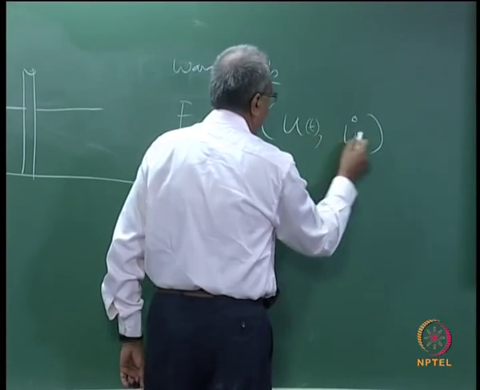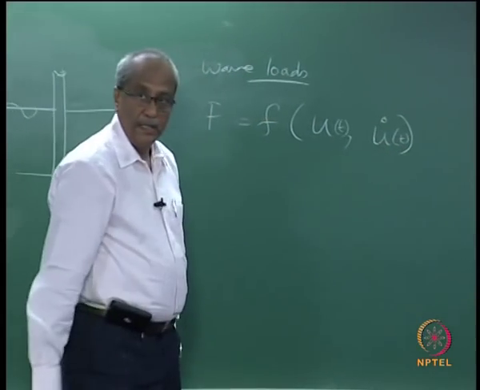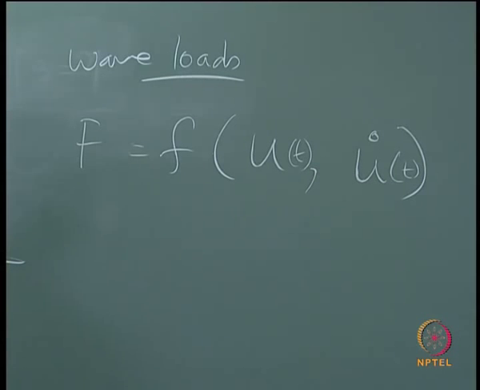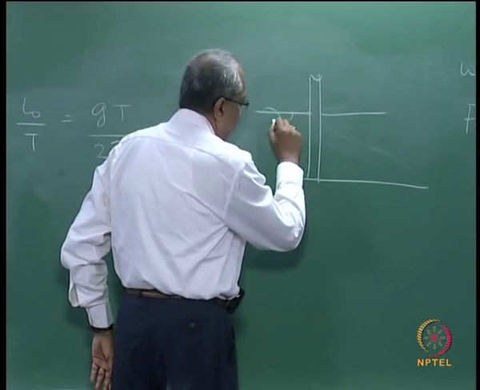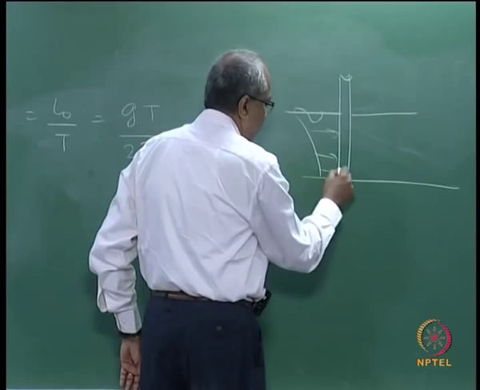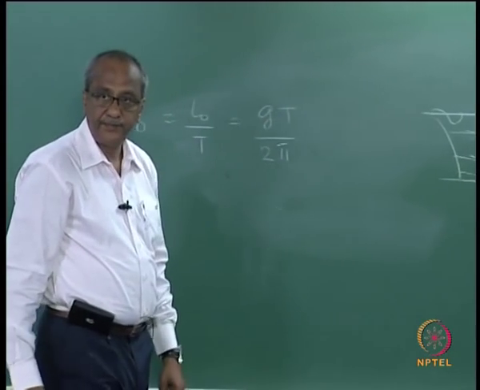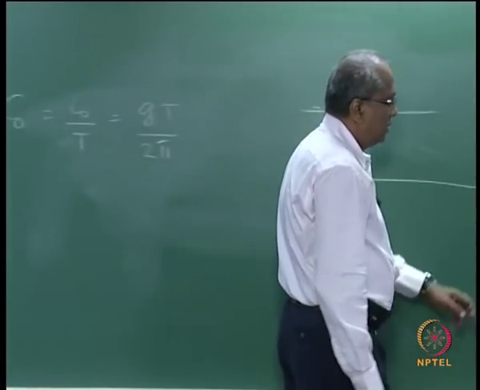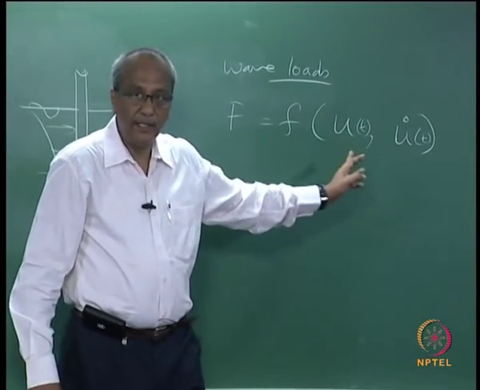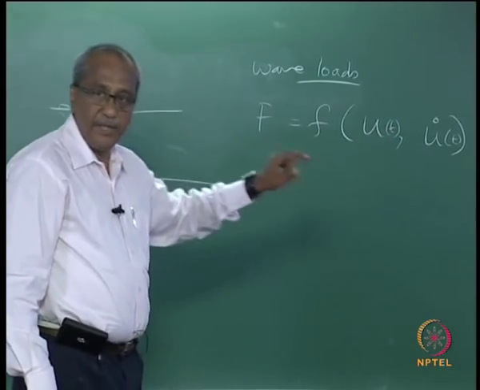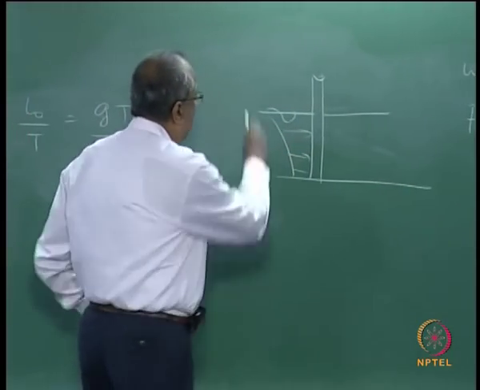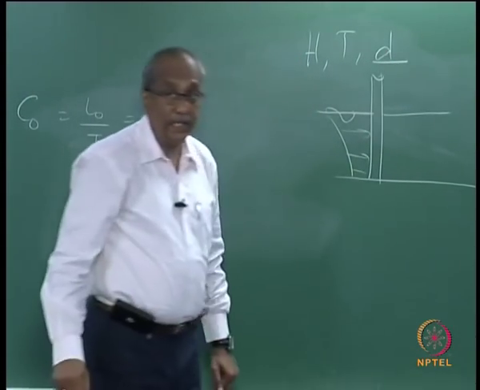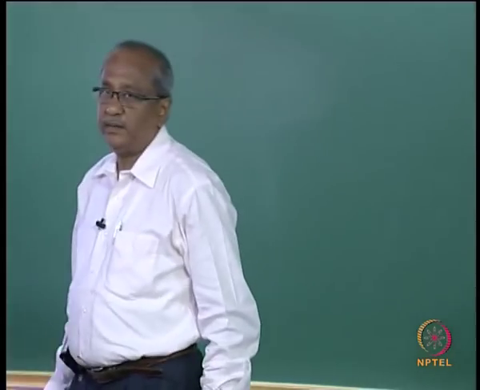So this is going to be a function of t, and also this u and u dot, that is particle velocities and accelerations, are going to vary along the depth. So you need a theory to describe the velocity profile for a given wave height and wave period for the pile in a particular water depth d.